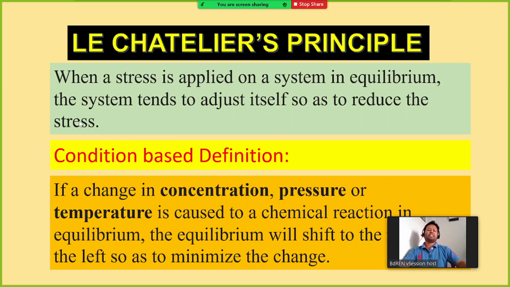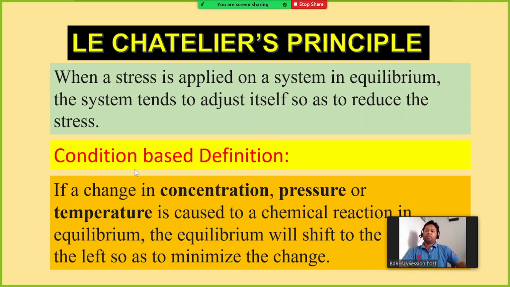Once you apply a certain condition, like pressure or temperature, the system will adjust itself so as to reduce the stress. If you add a certain component or increase its concentration, then the equilibrium position will move in a certain direction so that the concentration of that component can be reduced by itself.